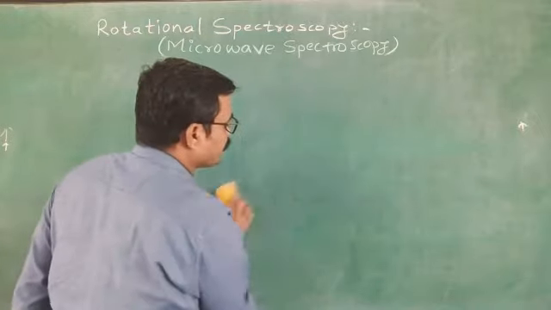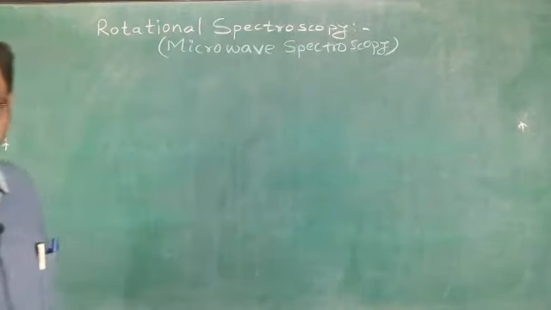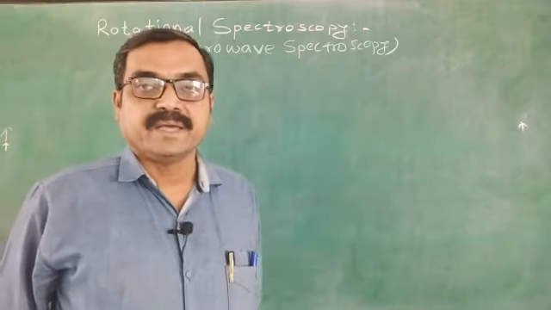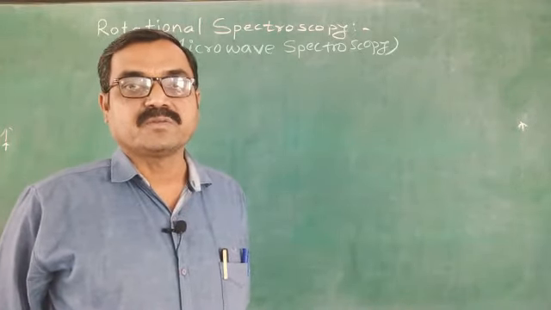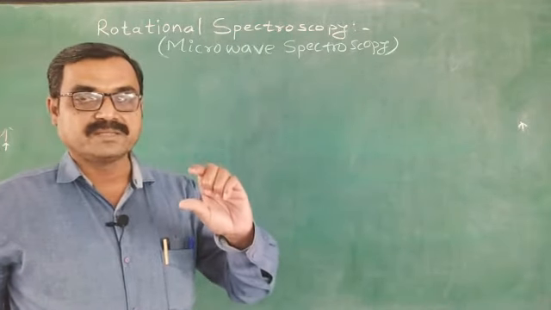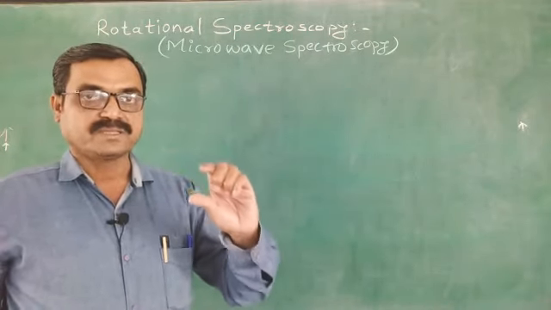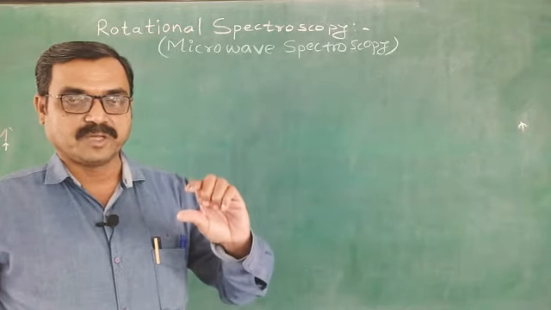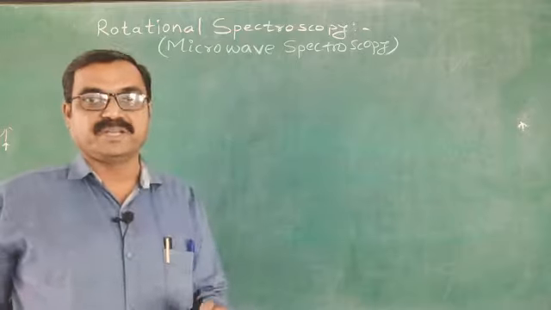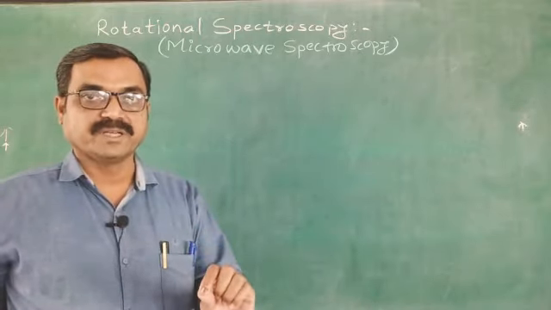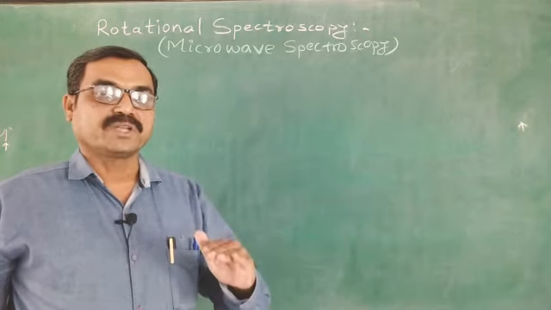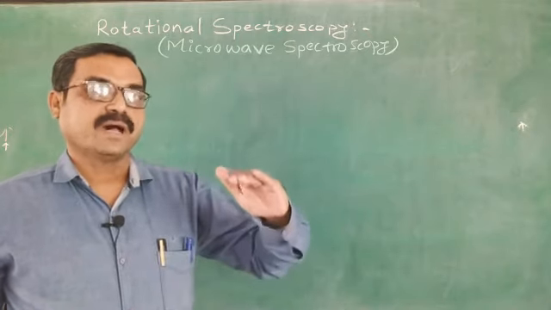Microwave spectra is obtained when a molecule is supplied energy equal to the energy difference between two rotational energy levels. When such an amount of energy is supplied to the molecule, and this energy must be from the microwave or radio wave region, then transition takes place from a lower rotational quantum number to a higher one.